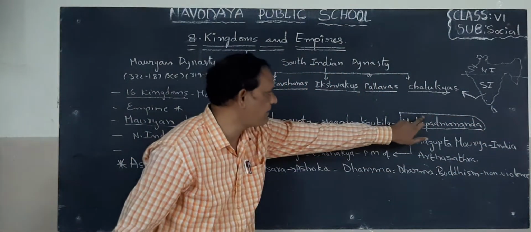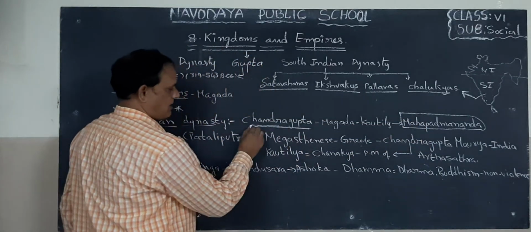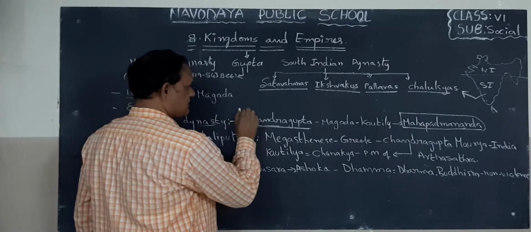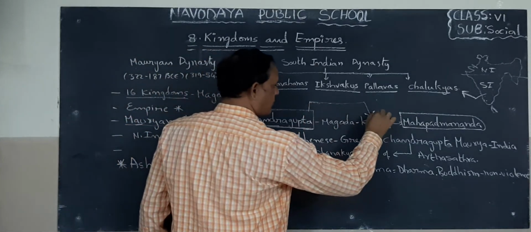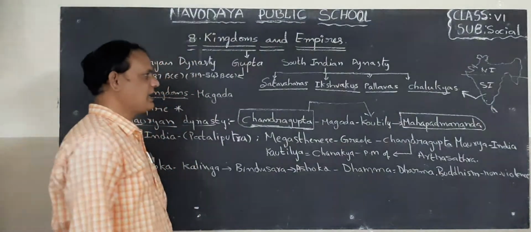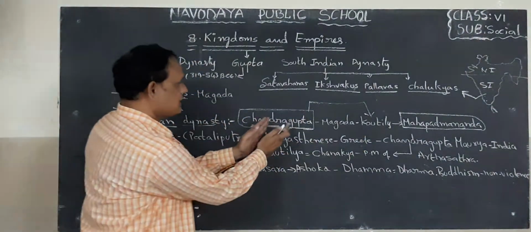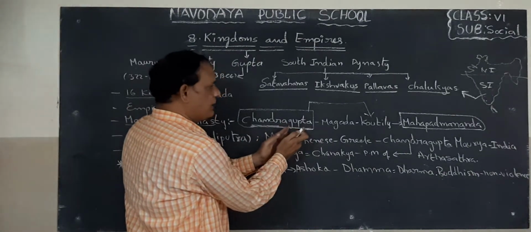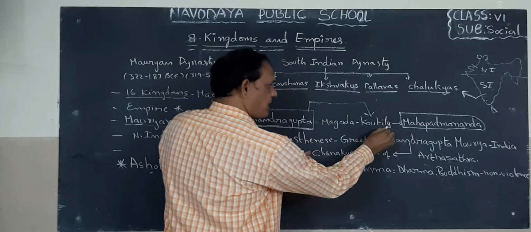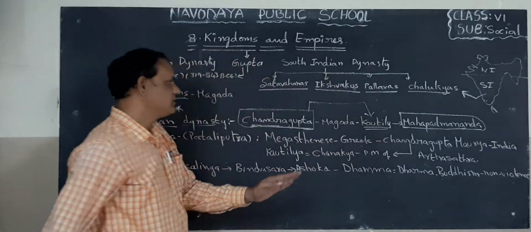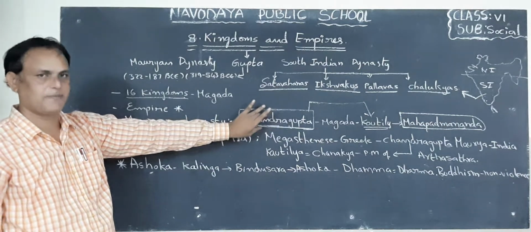So from Mahapadmananda, Chandragupta Maurya established this Mauryan Empire with the help of Kautilya. That means Chandragupta defeated Mahapadmananda with the help of Kautilya. So he was the founder of this Mauryan dynasty or kingdom.